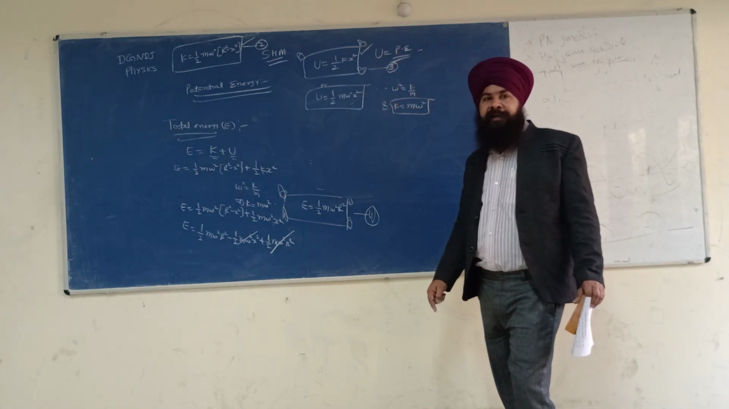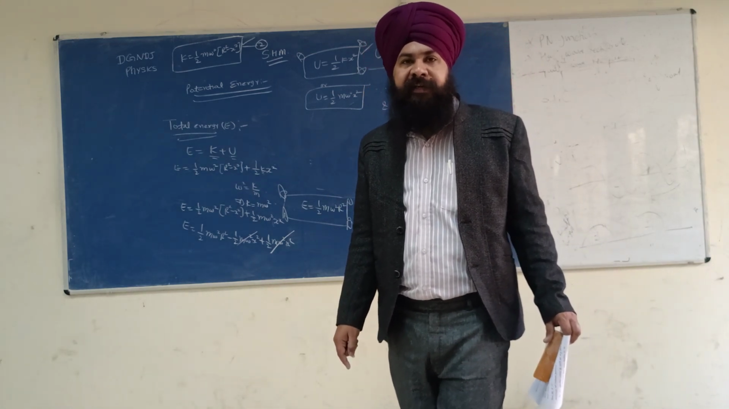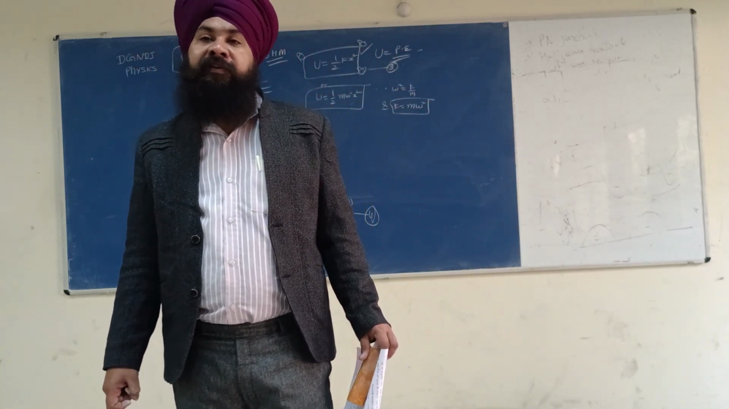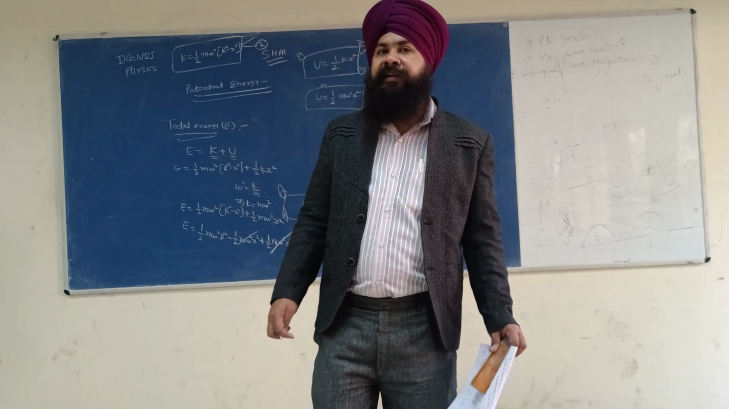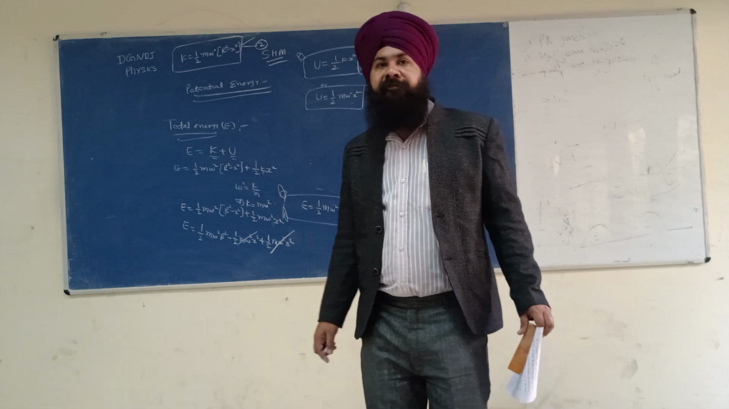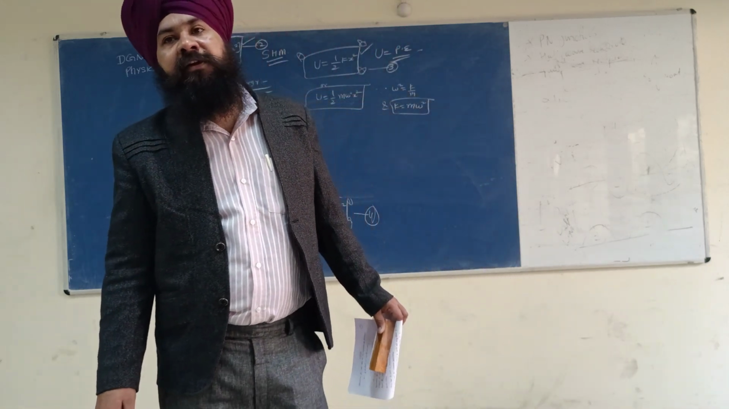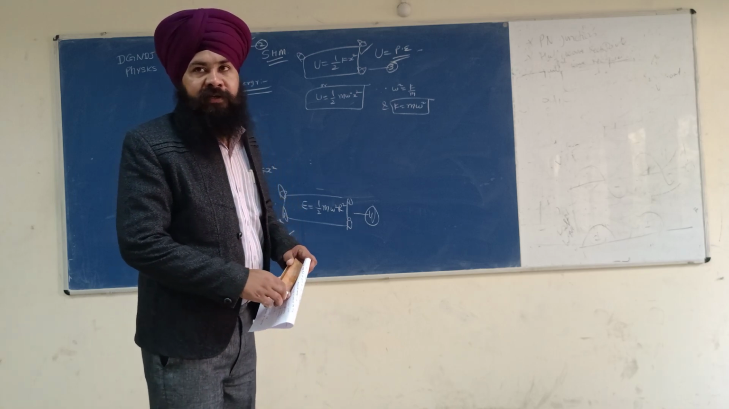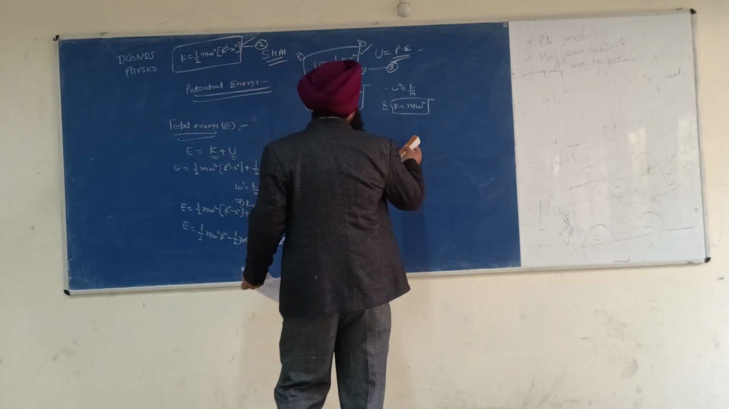So till now what have we calculated? We have calculated the potential energy term, the kinetic energy term, and the total energy term. So now let us make a graph. We will see the graphical representation of kinetic energy, potential energy, and total energy. Let us see.